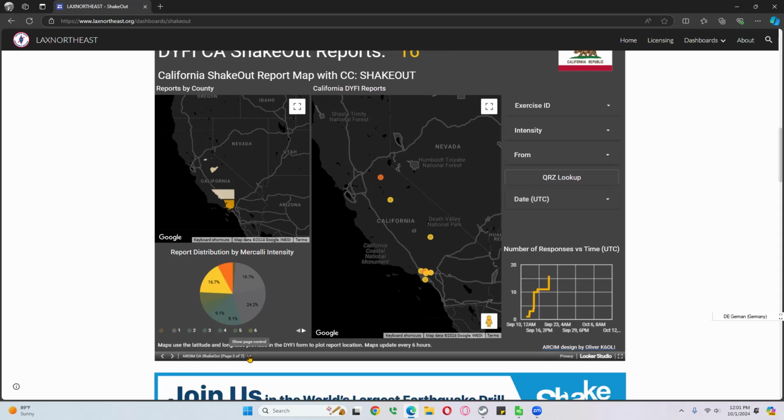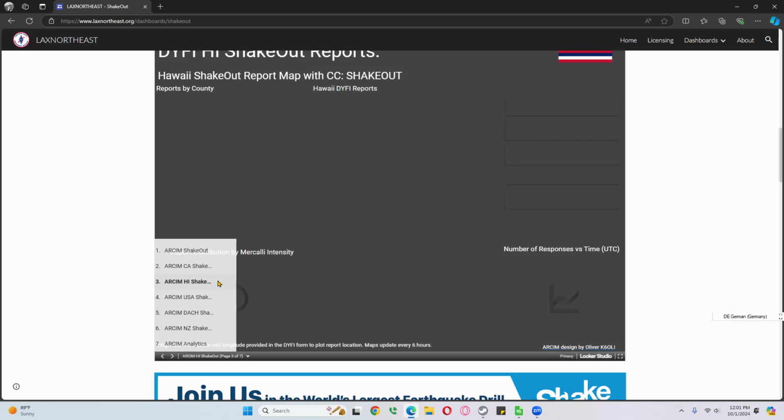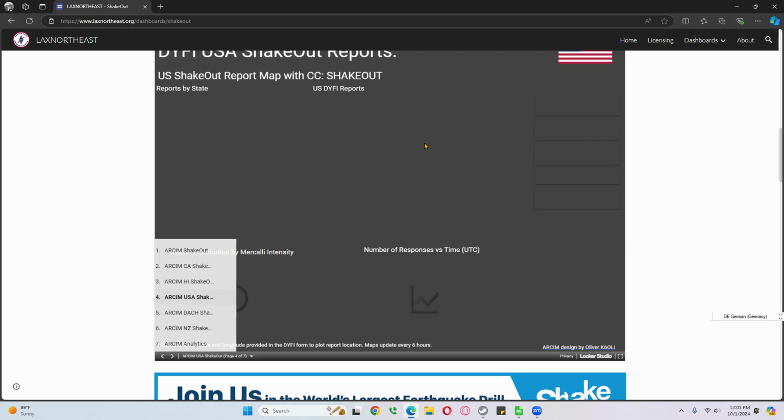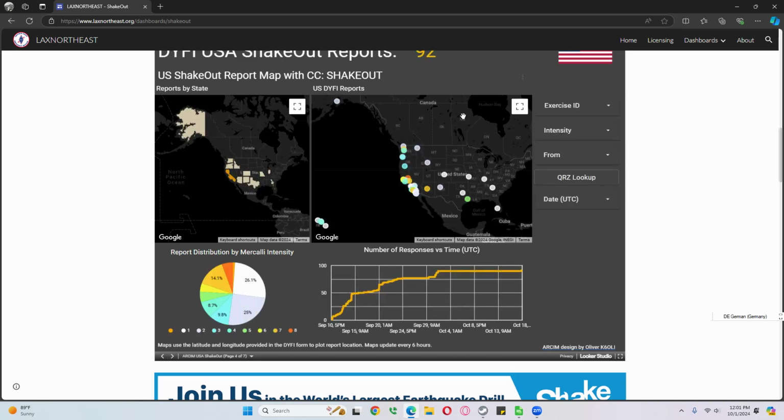Some of the options here are still in beta, so we're not going to go over that, but I just wanted to show you Hawaii. Real quick, same principle, same exact layout. And then we have one panel just for the United States. And same thing, and instead of the county here, though, we're using the state.